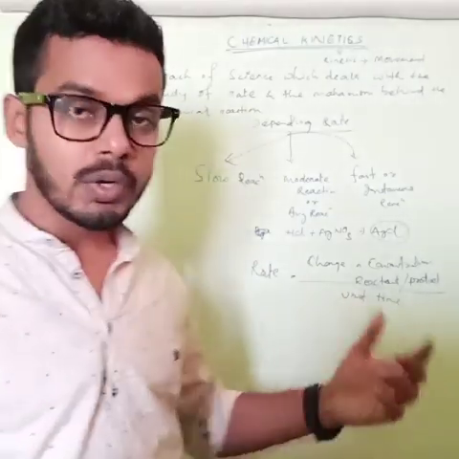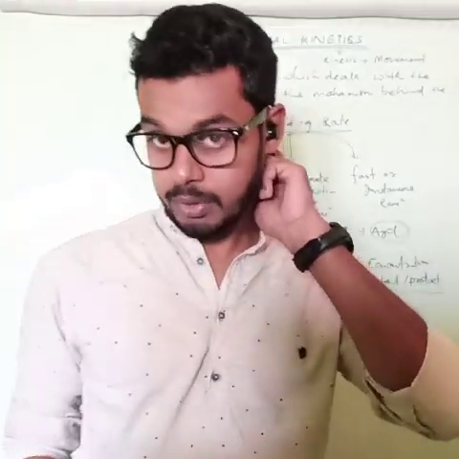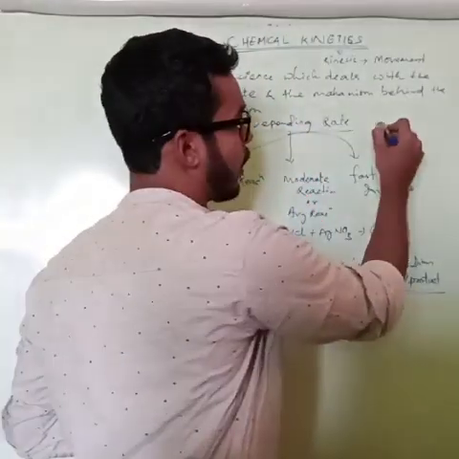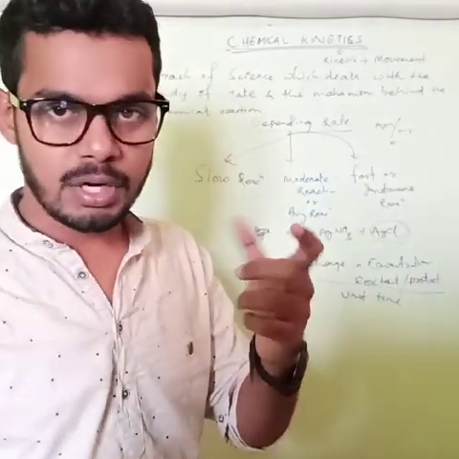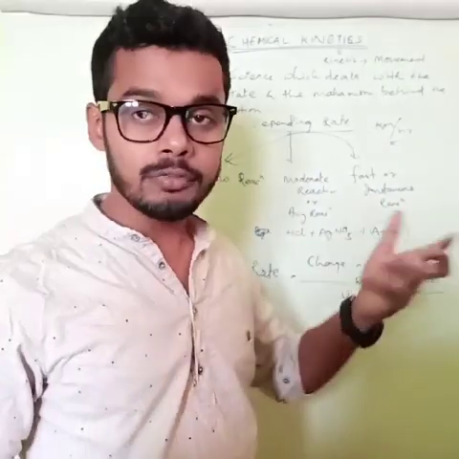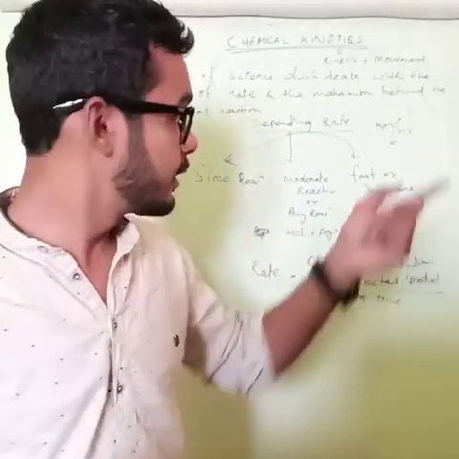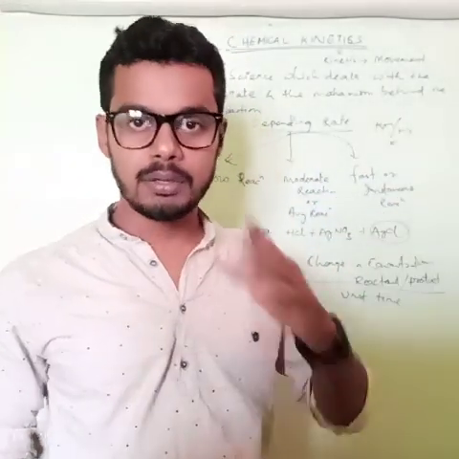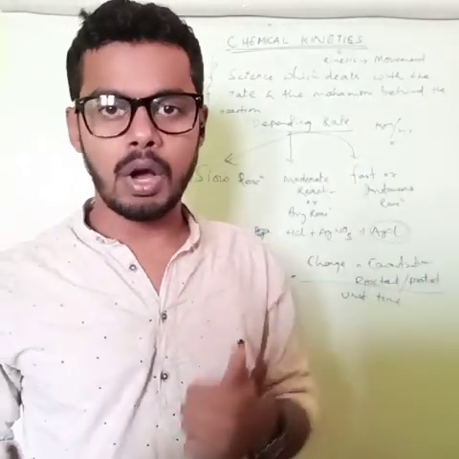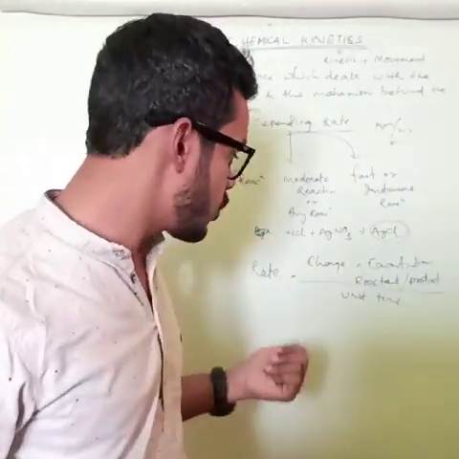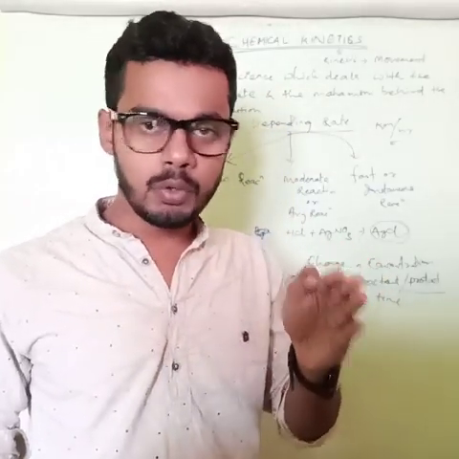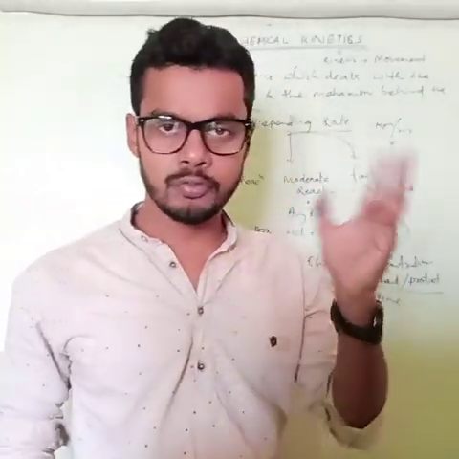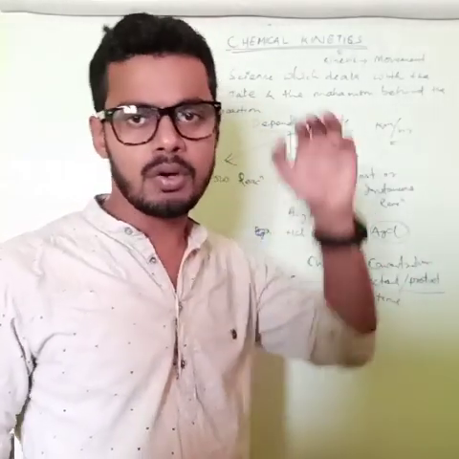Change per unit time, yes, this is how we need to calculate the rate. Suppose we write kilometer per hour, the distance traveled. So what is the rate of your speed? Kilometer per hour, this many kilometers you covered in an hour. So here also, how much reaction proceeds in a second? How will you know? By calculating the change of concentration of reactants or the product side.